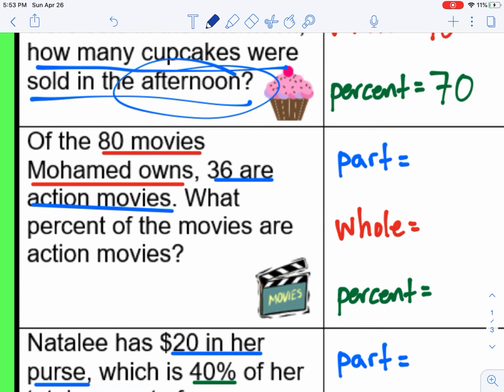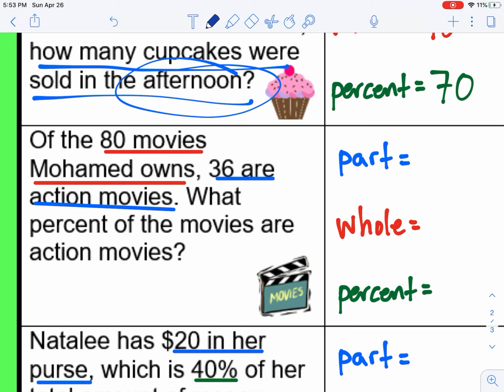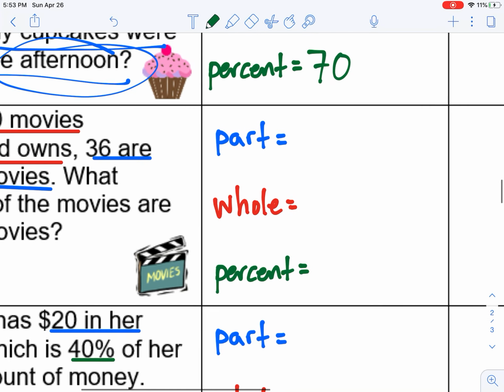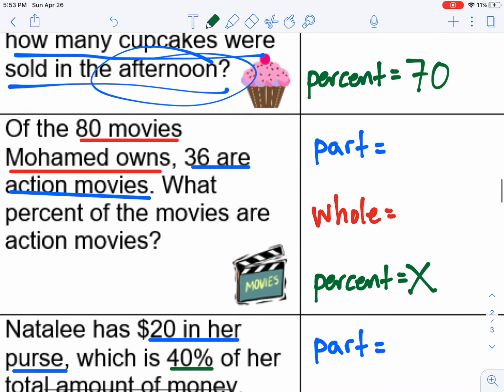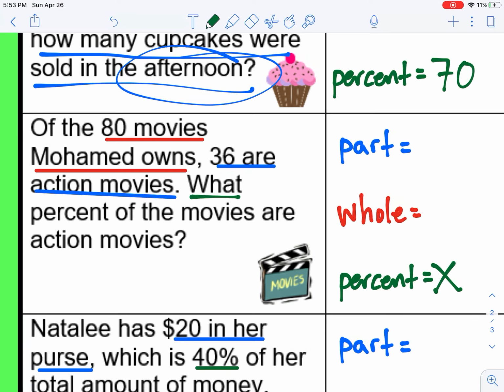Problem number 2. Of the 80 movies Muhammad owns, 36 are action movies. What percent of the movies are action movies? So the first thing I notice is that there's no percent in this problem. I also know that it's asking what is the percent, so that's what we need to look for. Now we need to decide if the 80 movies or the 36 movies is the part or the whole.